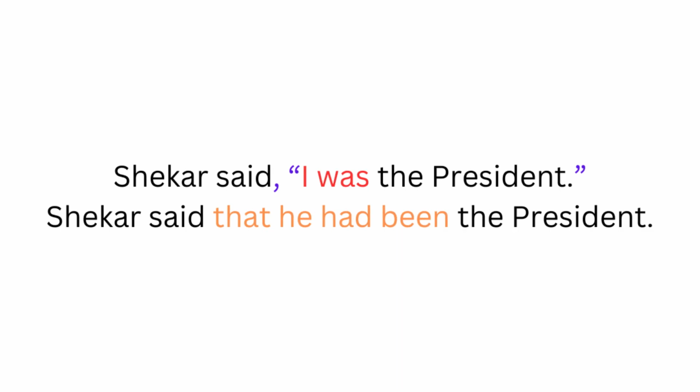Now let's see the second example. Shekhar said, I was the president. Let's see the sentence in reported speech. Shekhar said that. I changes to he. Was, which is in simple past tense, changes to past perfect tense, and that is had been. The president remains the same.